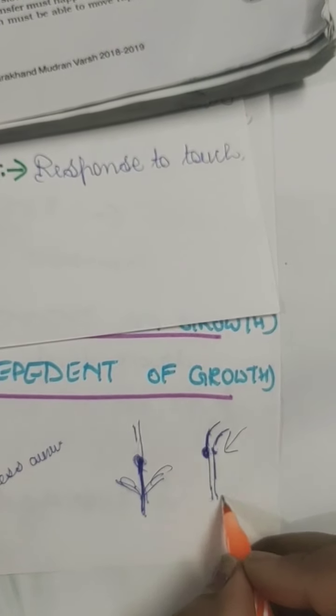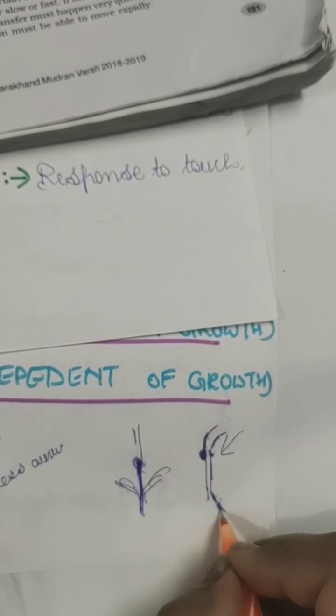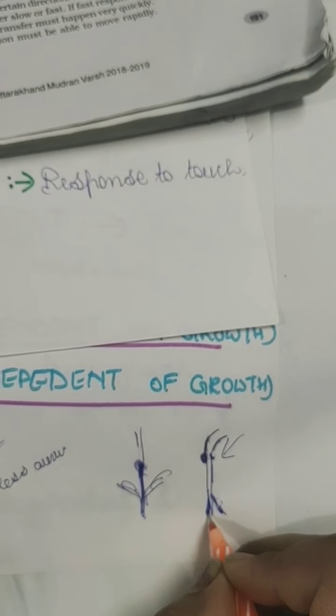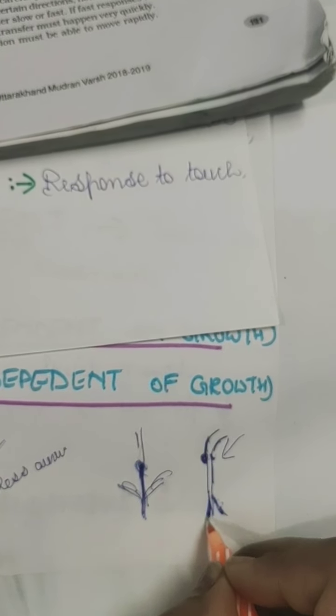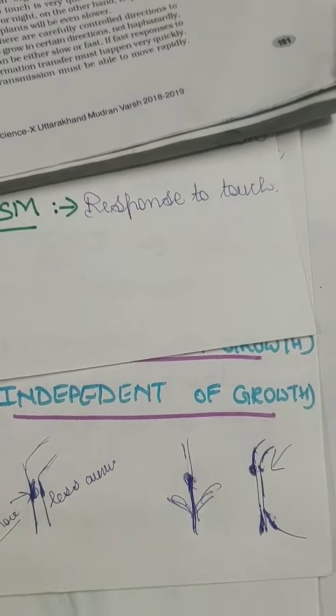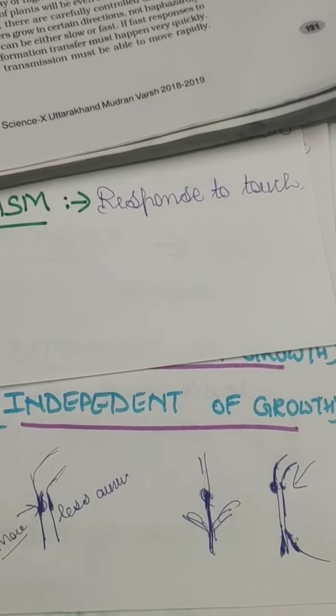Here there is more light on the root, so the hormone will hide on this side, and the side with more of it will not grow, and the side with less will grow. So the roots exposed to sunlight grow less, and the roots hidden in the ground grow more.